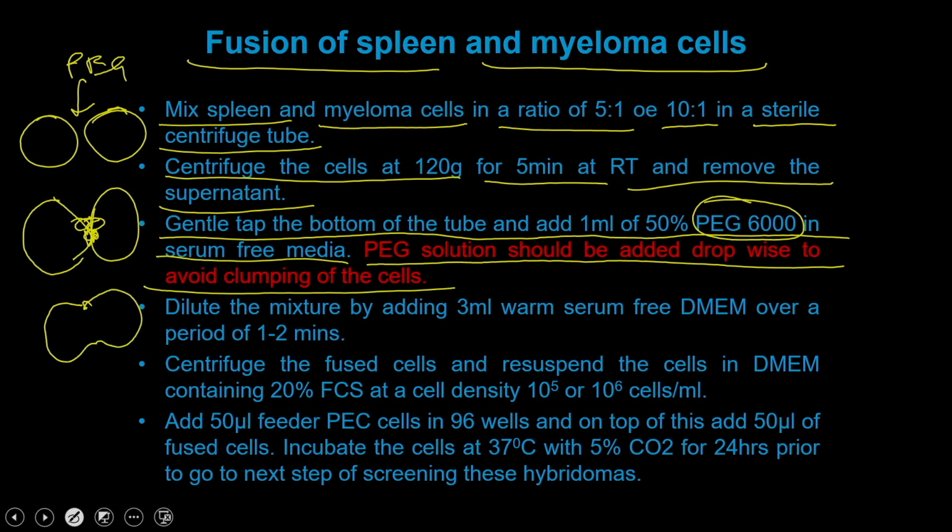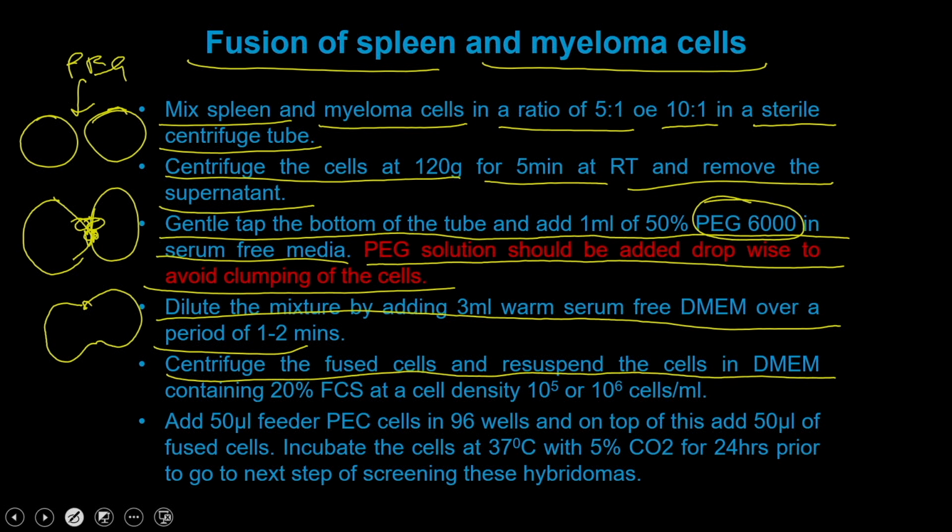If you do not do this process in a controlled fashion, instead of getting a fusion of two cells, you are going to get a fusion of multiple cells, and that is how you are going to get a clump rather than the fused cells. Then dilute the mixture by adding 3 ml of warm media over a period of 1 to 2 minutes. Then you centrifuge the fused cells and resuspend the cells in DMEM containing 20% fetal bovine serum at a cell density of 10 to the power 5 or 10 to the power 6 cells per ml.